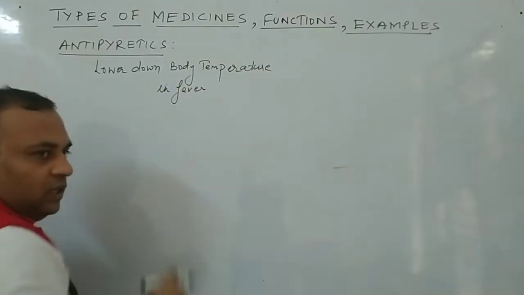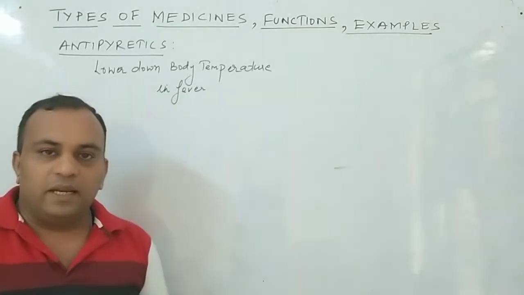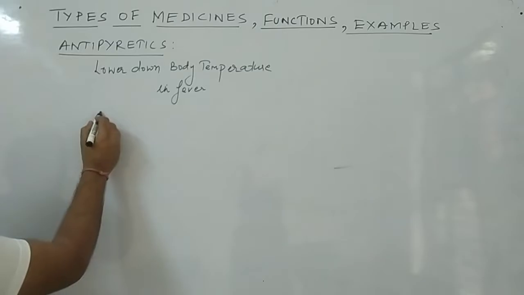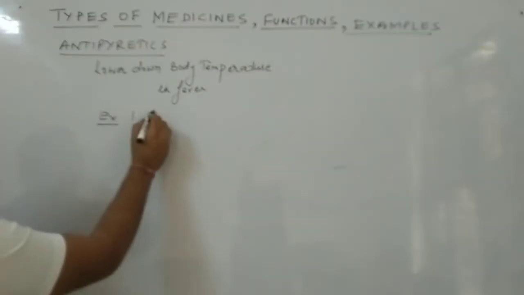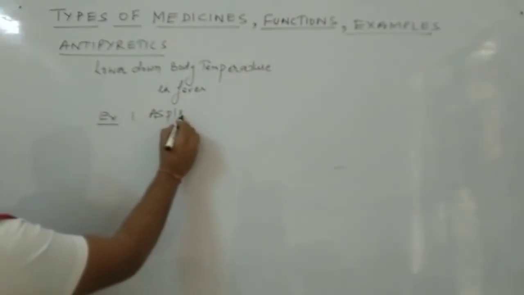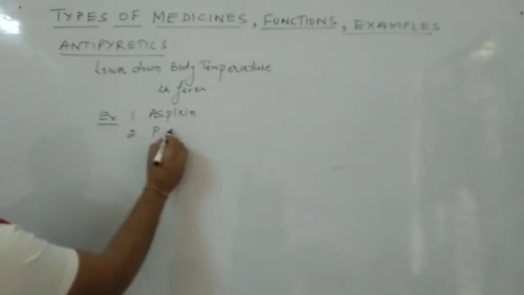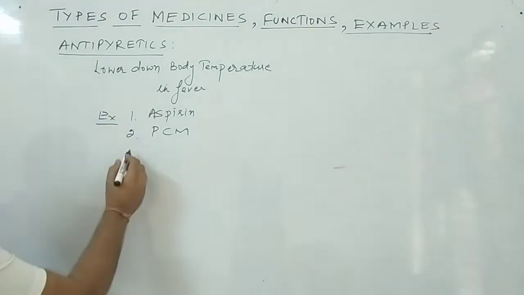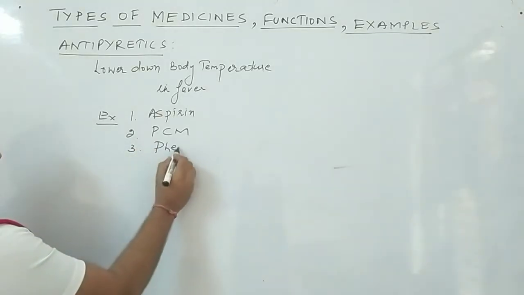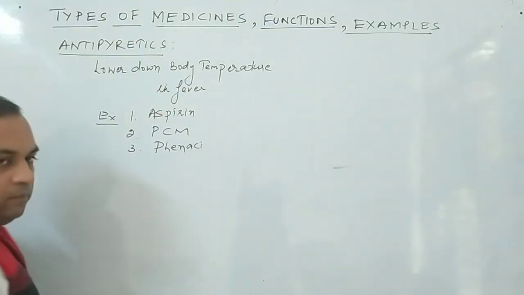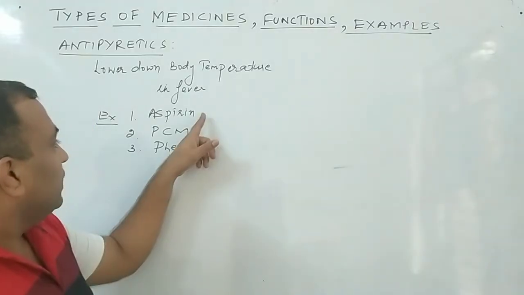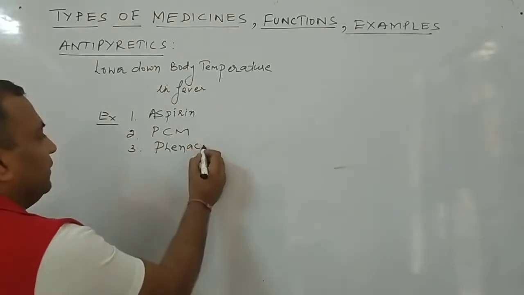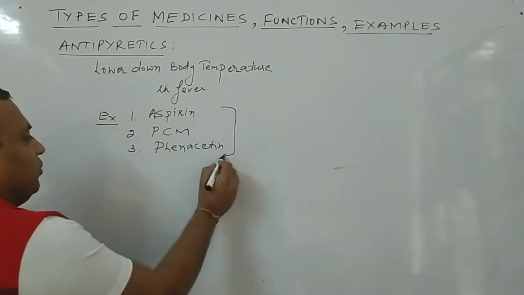All of you know? Clear? During the fever, when the temperature rises, then we use antipyretics. The examples are aspirin, PCM, you know PCM, paracetamol, and the last one, number 3, phenacetin. Remember the three examples: first one is aspirin, second paracetamol, third is phenacetin. Okay. So these are the three examples.